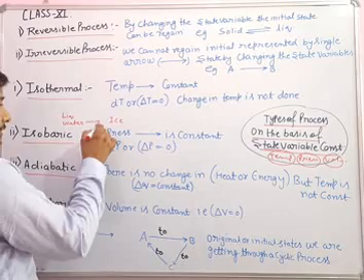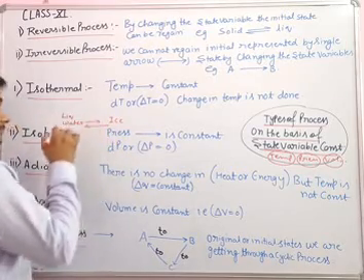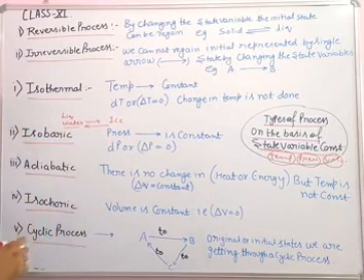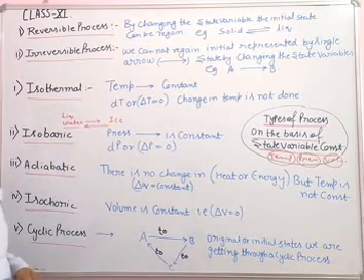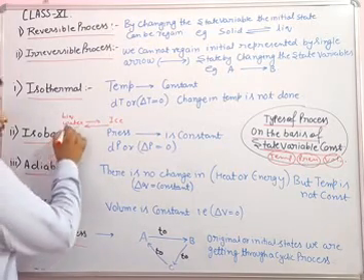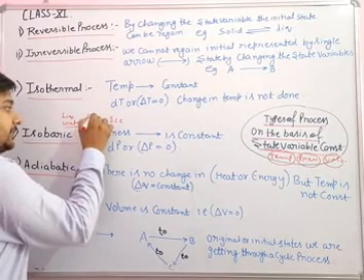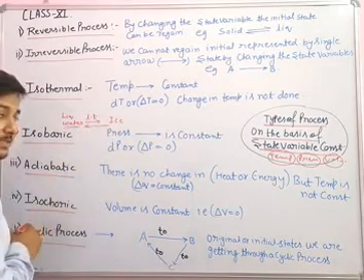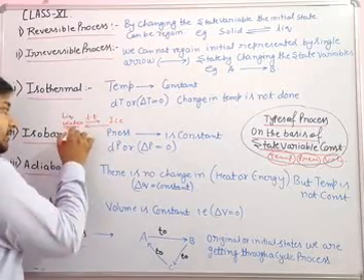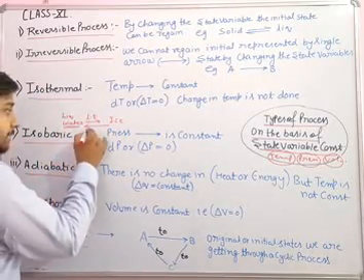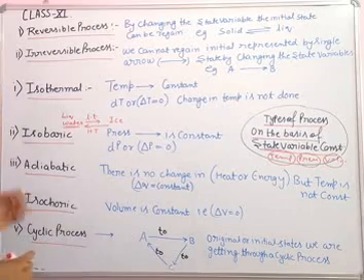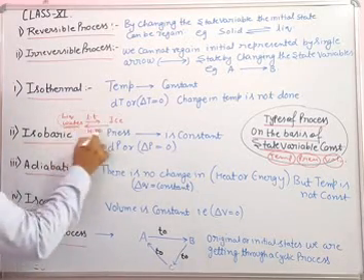Clear? From ice cubes we can make water again by increasing the temperature. By lowering the temperature we can convert water into ice. From ice we can convert into the liquid form, that is water, by heating. Clear? So this is a reversible process.